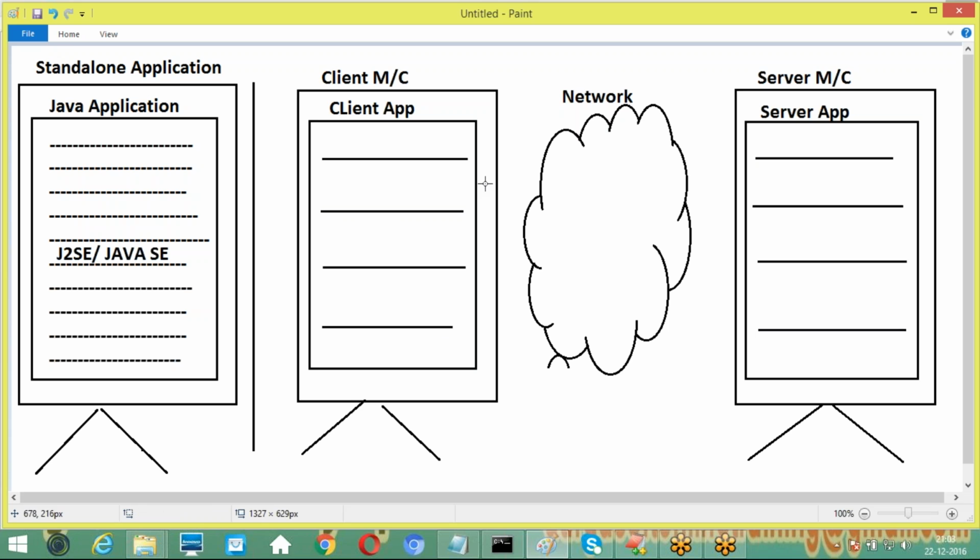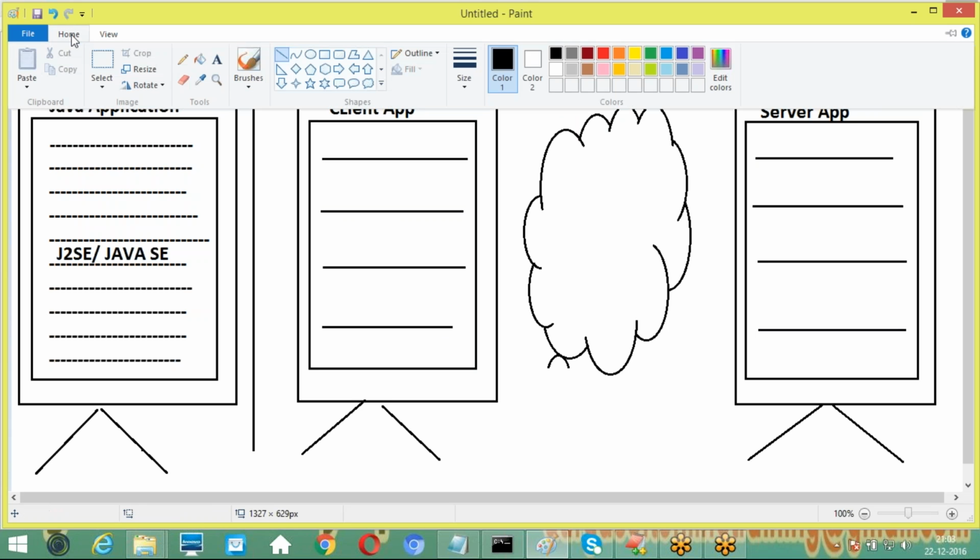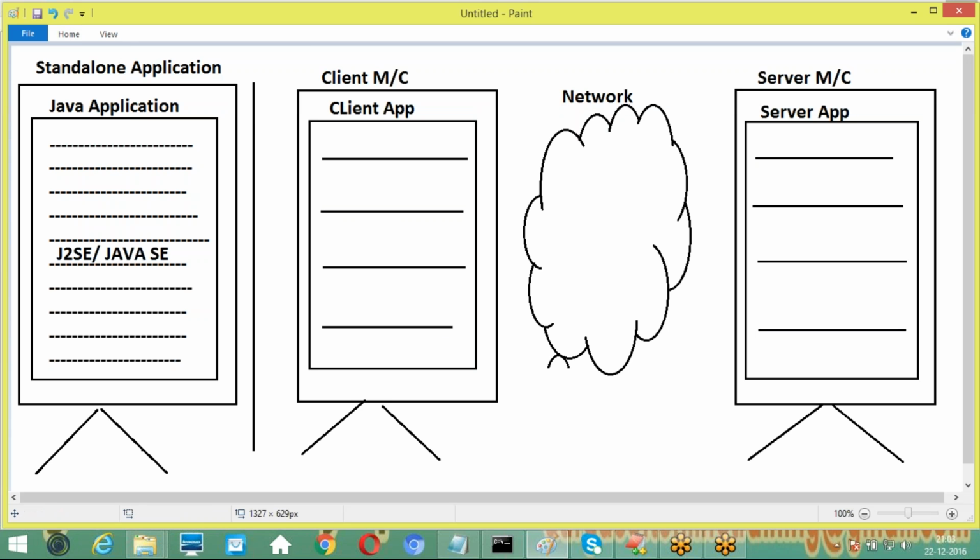Good. Then what is going on when we execute this total application, client application and server application? When we execute this total application, first the client application will submit a request to the server.